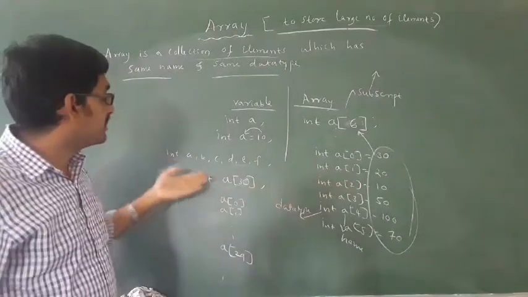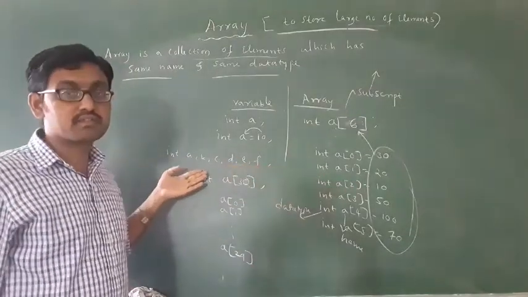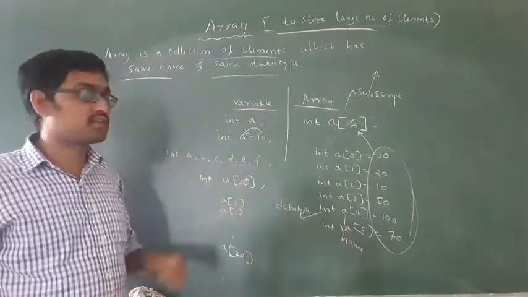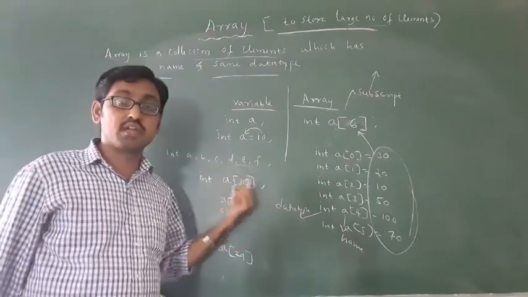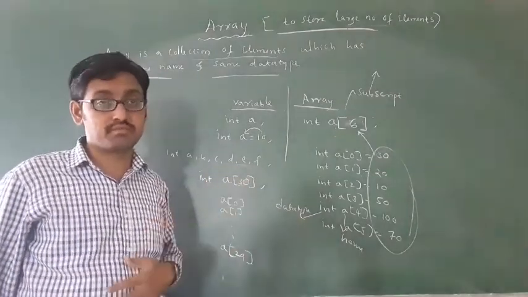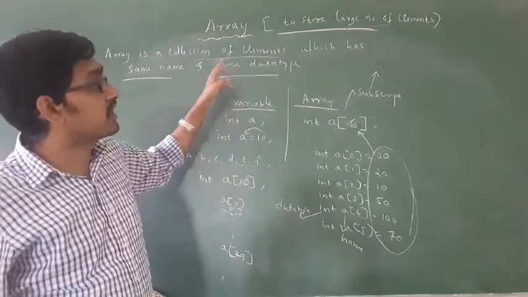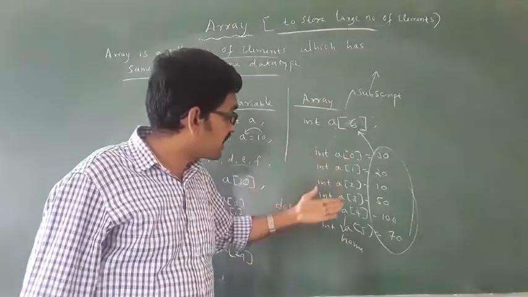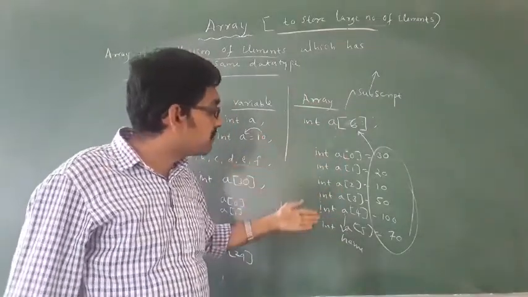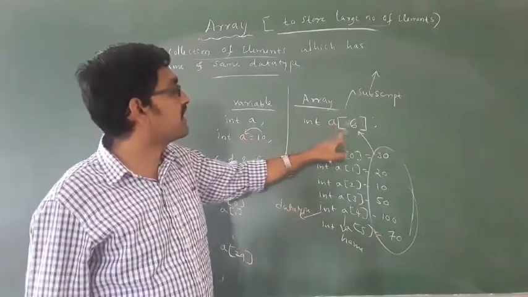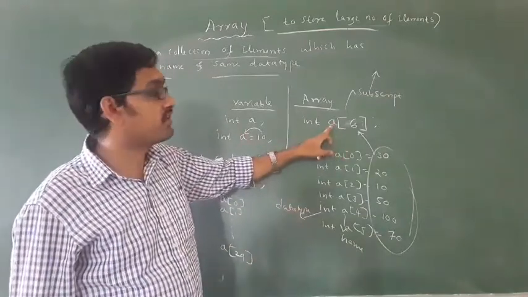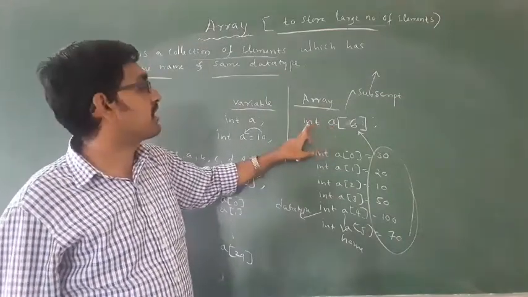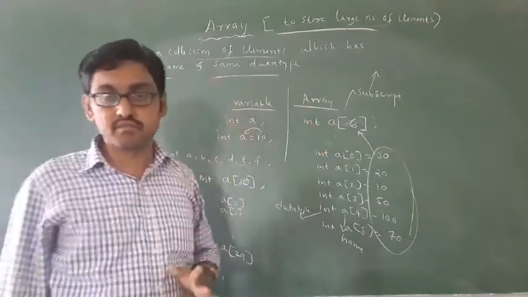Instead of using 6-7 variables, you just have to use a of 6. Writing a of 6 is enough. Then you can easily write the programs. That is called an array. Then what is an array? An array is nothing but a collection of elements which has the same name and the same data type. Same name, same data type. That is called array. Got it?